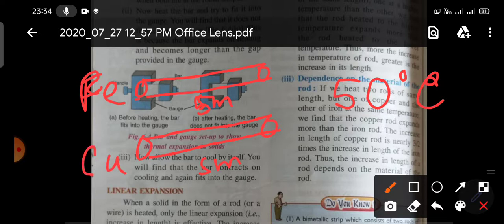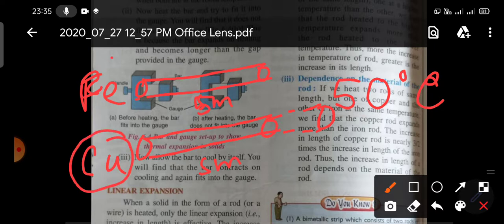What will happen actually? Copper will increase more. So why will copper increase more? We are giving the same amount of heat energy, heating both the rods to a temperature of 50 degrees centigrade, and the length of both the rods is the same. But the iron rod will increase less because the coefficient of linear expansion in copper is more. So in one word, just remember that the increase in length depends on the material also.